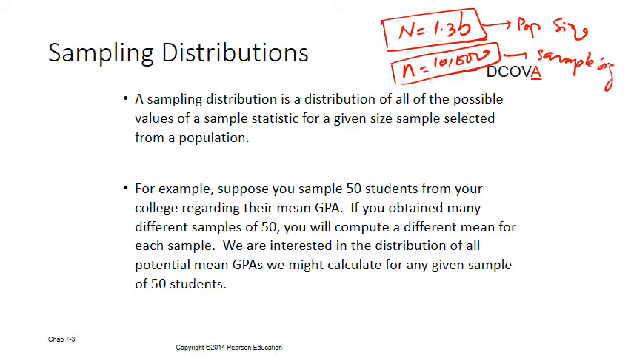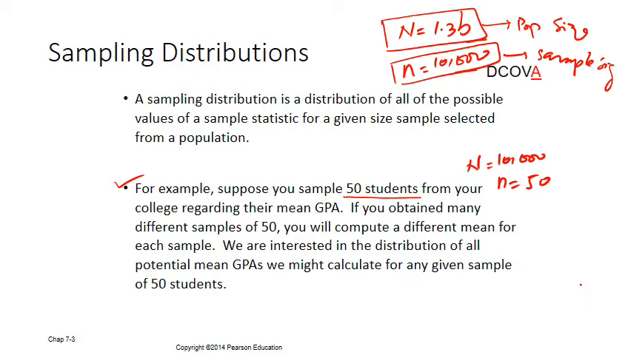So we can take different samples. We can take a sample from Shanghai, from Wuhan, from Hangzhou. Every sample will give us a different result. That is what he says in the second point. For example, you select a sample of 50 students from your college. In college there must be thousands, let's say 10,000 students. You take a sample of 50 students from your college regarding their mean GPA.